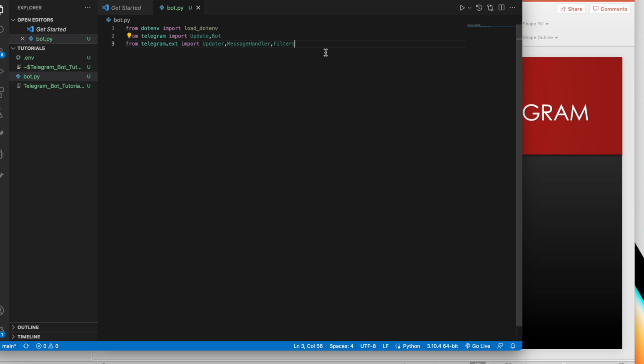And now we'll import some other classes, from telegram.utils.request import Request, okay? All right, fine.